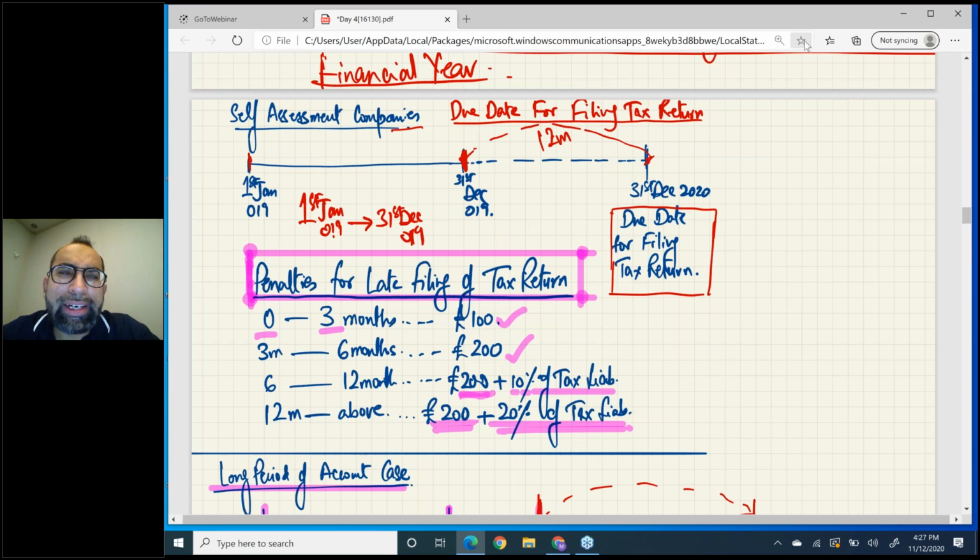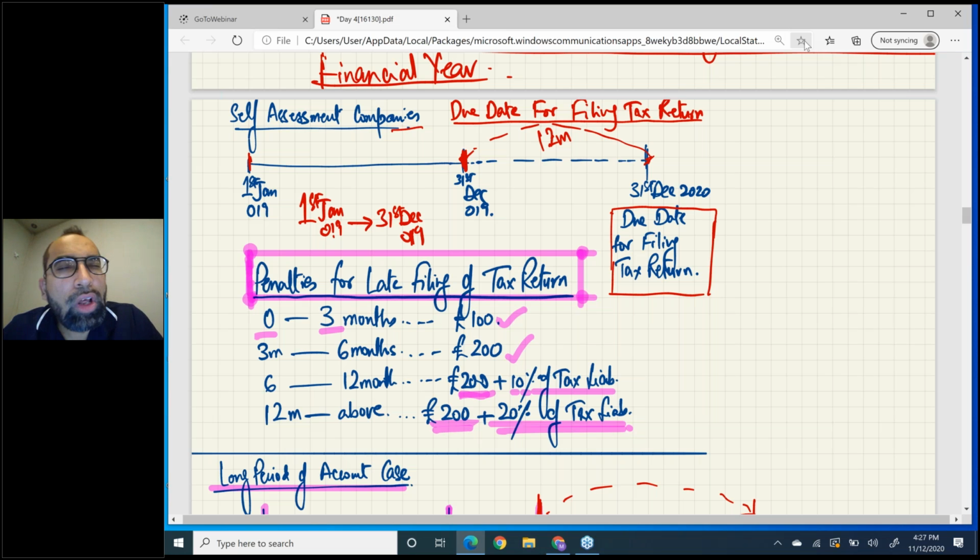Now a little touch of self-assessment companies. Listen, my dear, there are normally two things: one is tax payment, which is money payment, and one is tax return filing. Return is basically a document form. Now first listen to one thing.